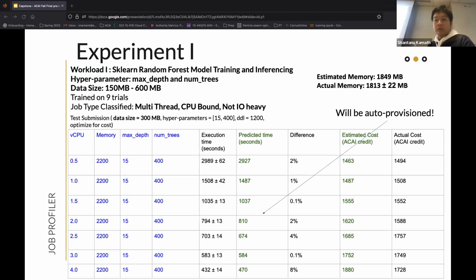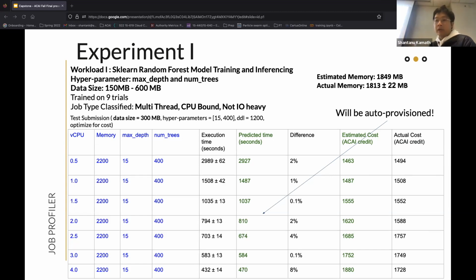The first workload consists of the training and inferencing of a random forest model. The possible hyperparameters are the max depth and the number of trees. The data size is varied from 150 megabytes to 600, where the test submission is listed there with data size 300.